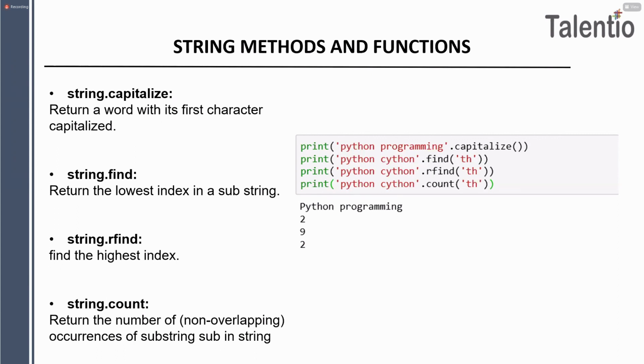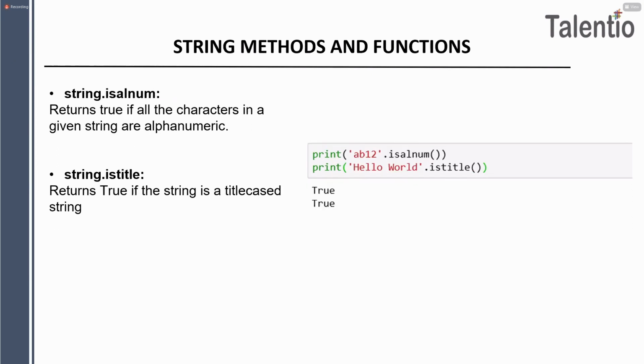Okay, Krishna, repeat once again. Krishna, see, title case means what? Every word, I am talking about words. If the first letter of every word is capital, it is called istitle. If you are applying istitle on this hello world, you are checking whether hello world is in title case or not. Yes, it is. Title case means the first letter of every word should be capital and the remaining will be small. So yes, it is in title case. So what answer did I get? The answer is true. Is that clear, guys?